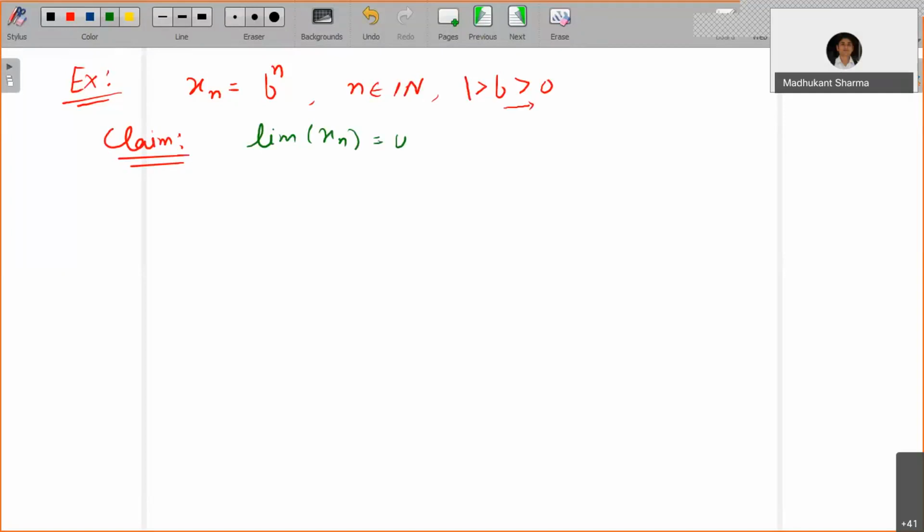We want to first identify that. So this is equal to x. Now what I want to show is, let epsilon be bigger than 0. I have to start with that.